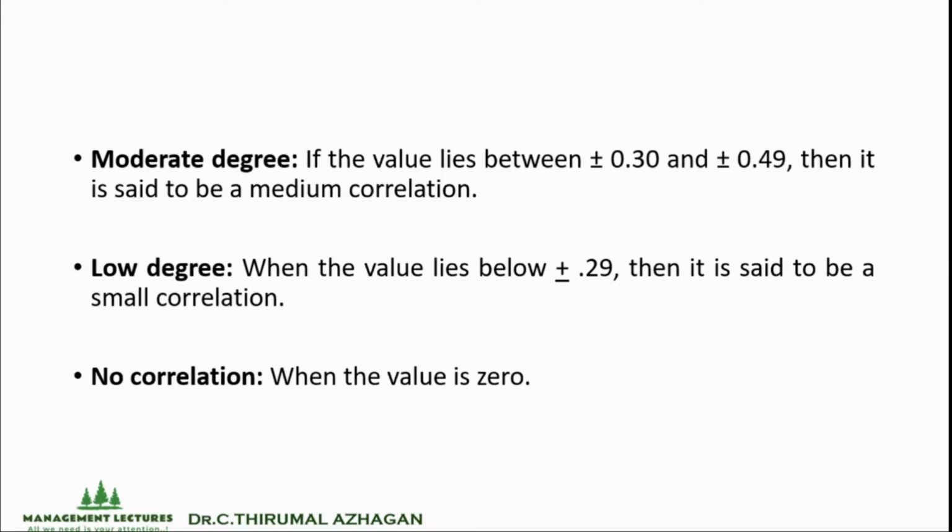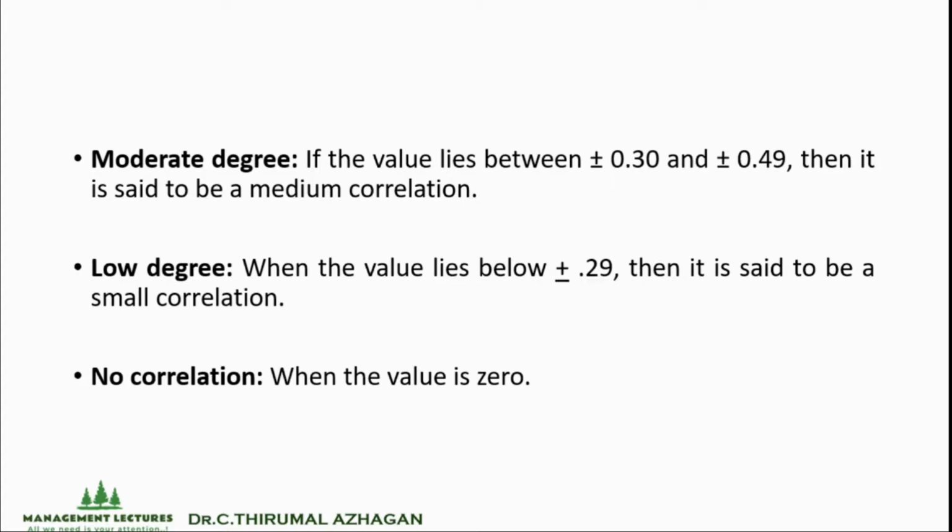If the value lies between plus or minus 0.30 and plus or minus 0.49, then it is said to be a medium or moderate correlation. And low degree, when the value lies below plus or minus 0.29, then it is said to be a low degree or small correlation. And if after analysis we reach a value of 0, we can conclude that there is no correlation.